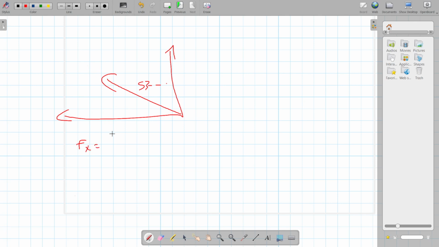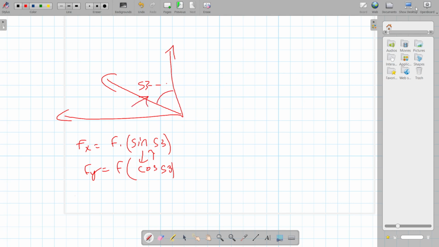So for fx you had to do whatever the force was times sine 53, and for fy you had to do whatever the force was times cosine 53. So you see how I flipped them? I flipped them. Why? Because now the angle was given up, it's not given down.